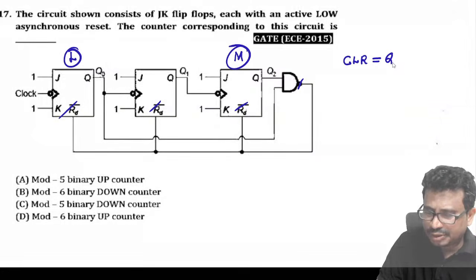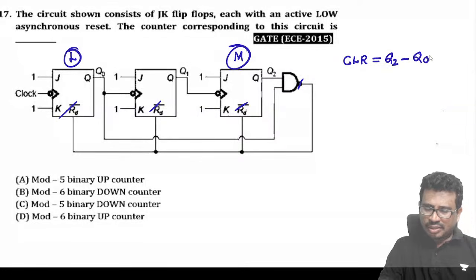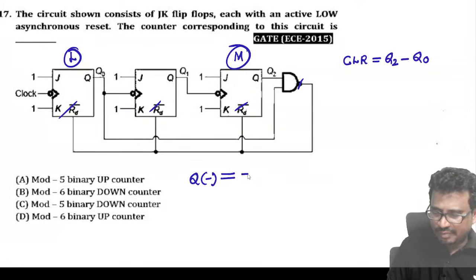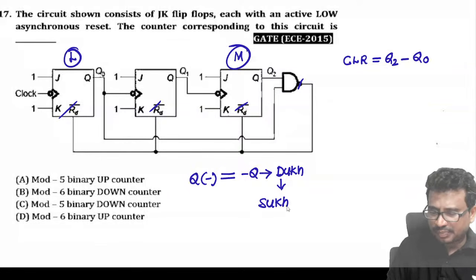Here, this is the LSB and this is the MSB, an asynchronous counter. So Q2, Q1 not connected, and then Q0 is connected. What type of counter do you see here? Q to the next clock means we have the complement of Q, so this is an up counter.